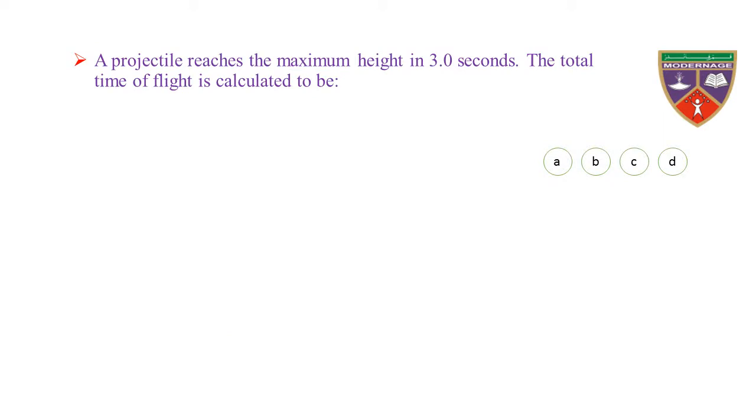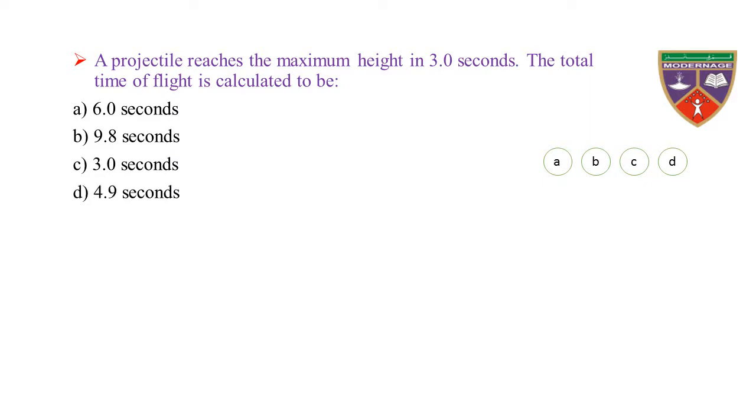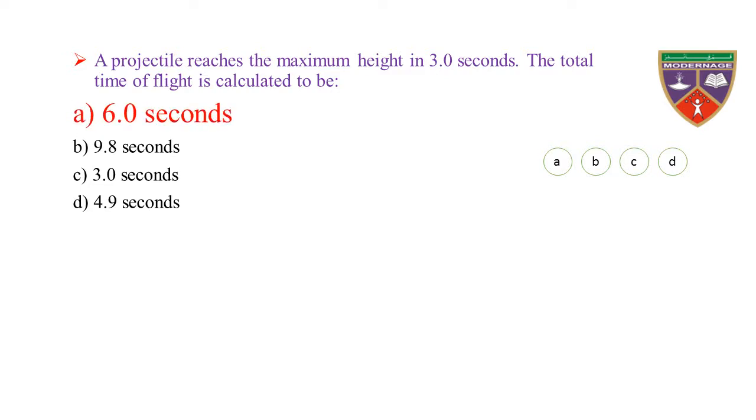A projectile reaches the maximum height in 3.0 seconds. The total time of flight is calculated to be option A, 6.0 seconds, option B, 9.8 seconds, option C, 3.0 seconds, option D, 4.9 seconds. The key is 6.0 seconds. Therefore, the correct option is A.